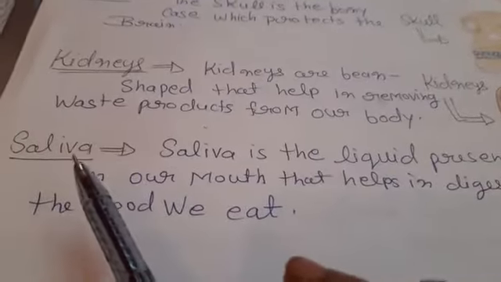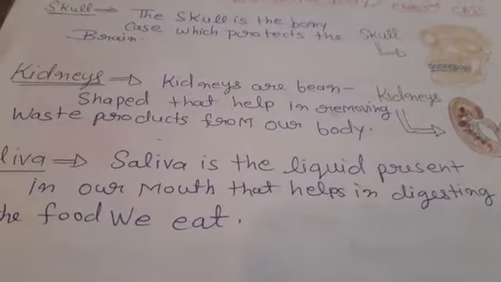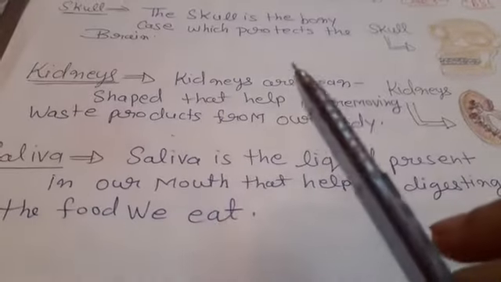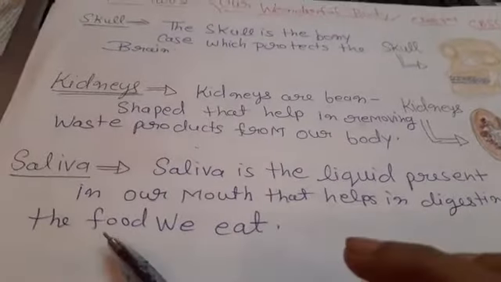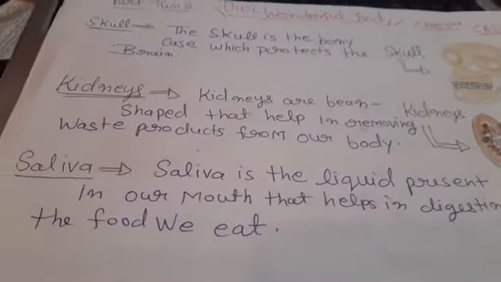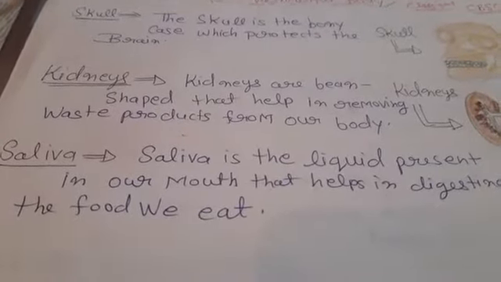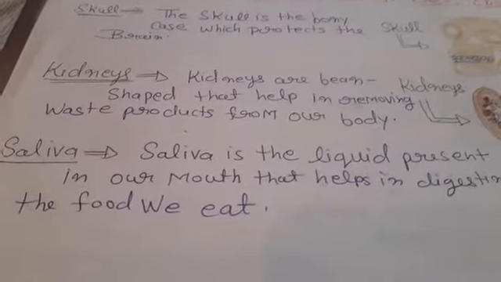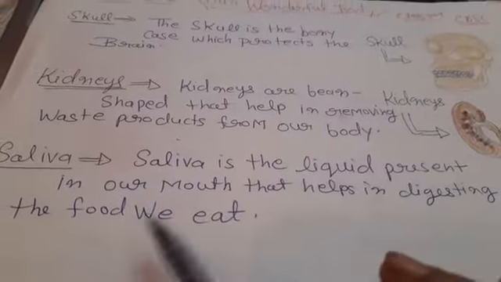And next, saliva. Saliva is the liquid present in our mouth. Do you know? Saliva is the liquid present in our mouth that helps in digestion of the food we eat. It is secreted by the salivary glands, which are situated in our mouth.